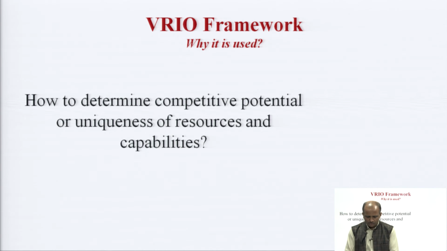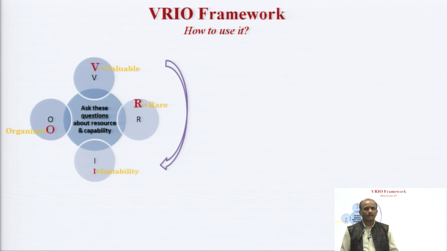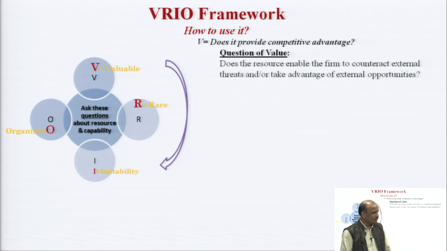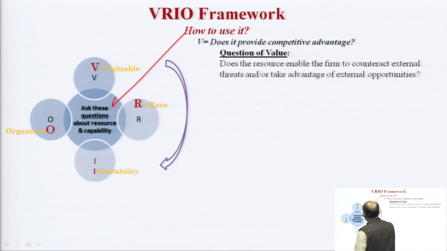Now, let us move to the VRIO framework as such. How should we use it? First of all, we should use it by asking certain questions. So, I should raise 4 questions. Ask these questions about a resource and capability.